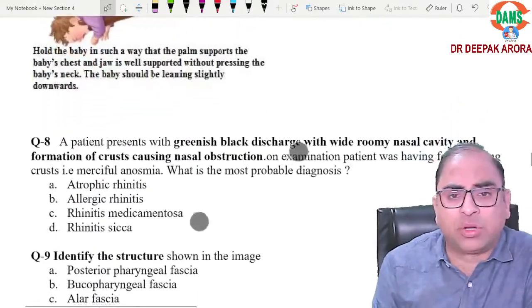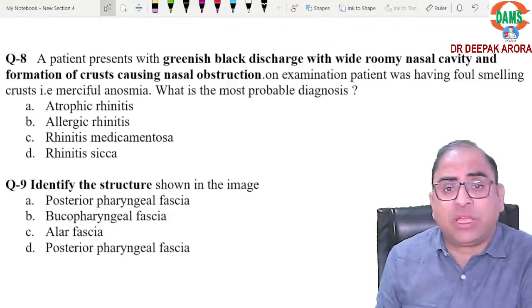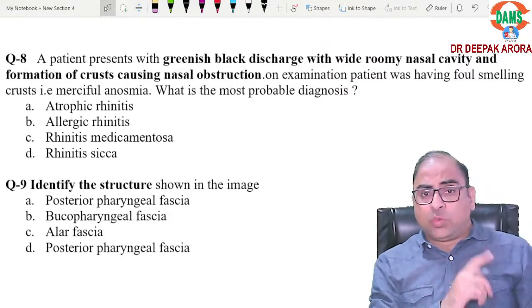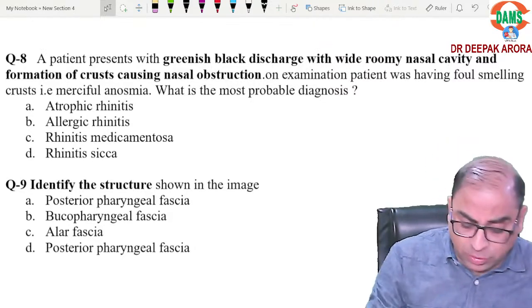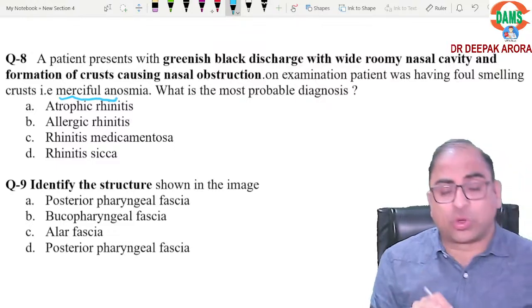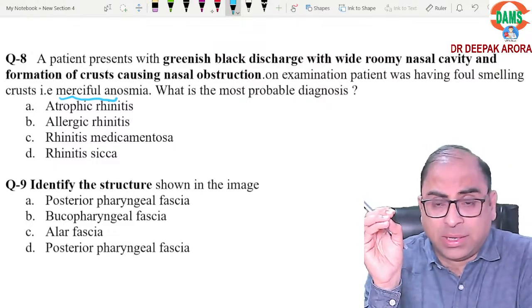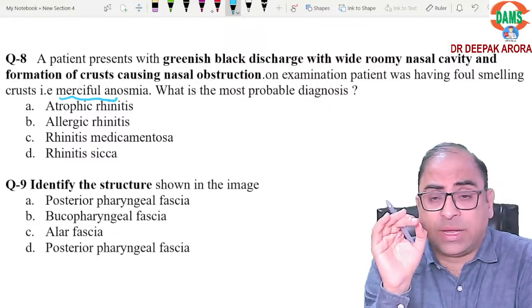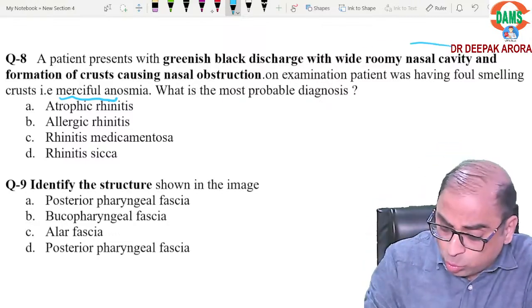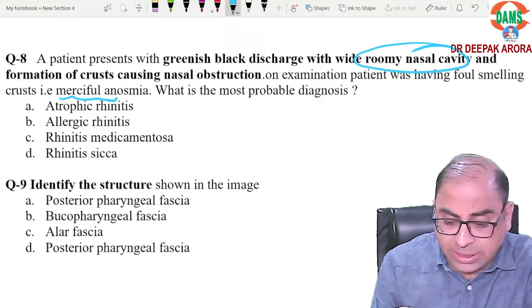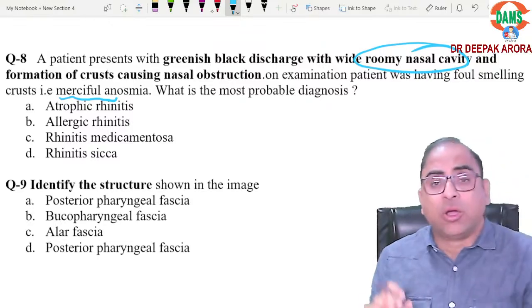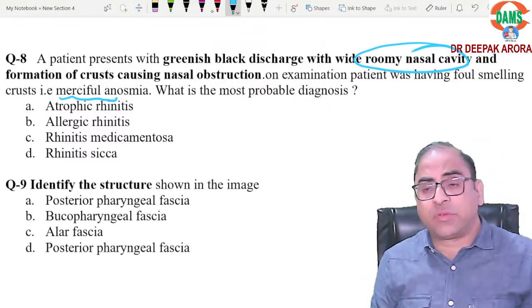Clear? Coming to the next one, again a PYQ from the NEET exam 2022. What have they asked you? Merciful anosmia. If you remember, beta, what I told you in class: if you don't have any time to revise atrophic rhinitis, just revise two words: roomy nasal cavity or merciful anosmia. What is merciful anosmia?